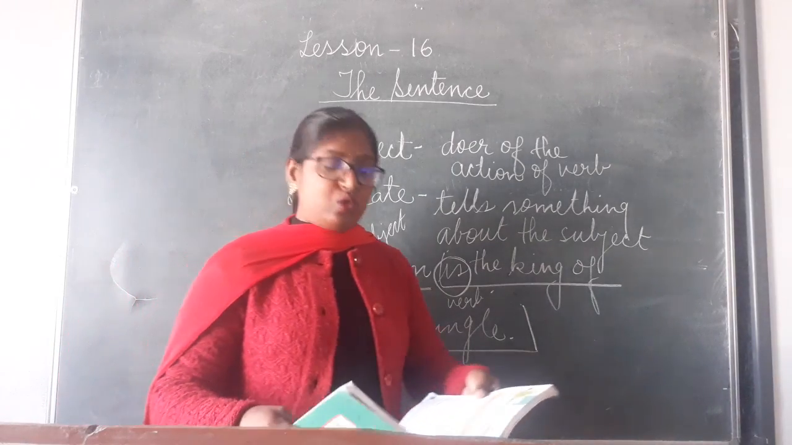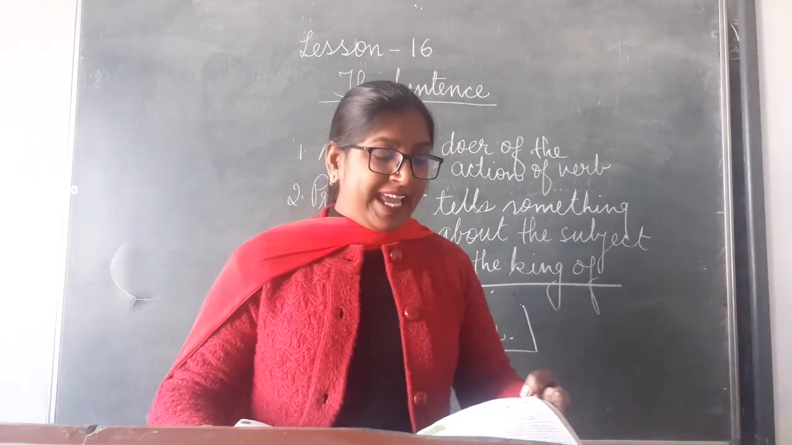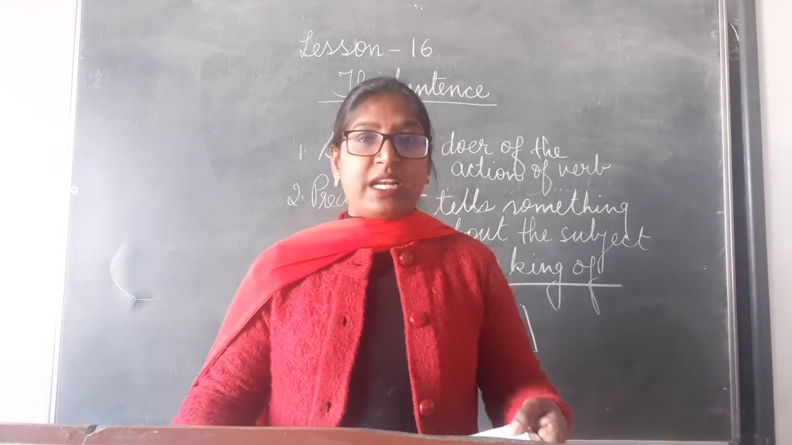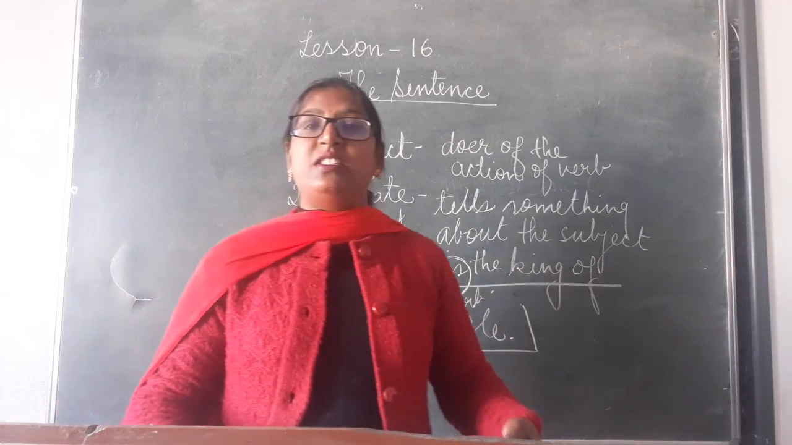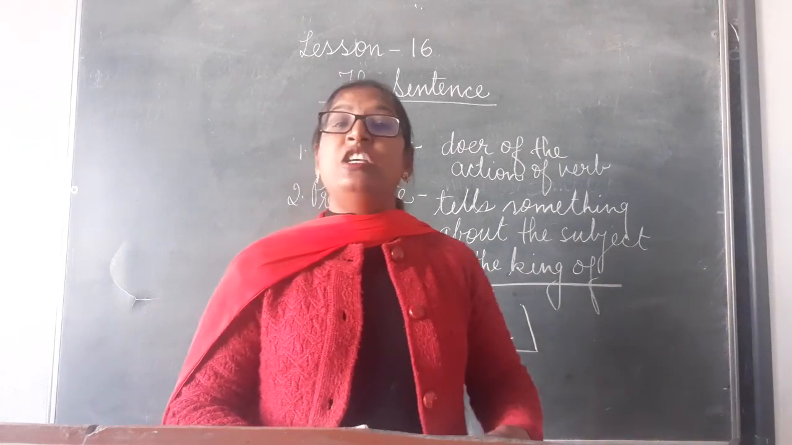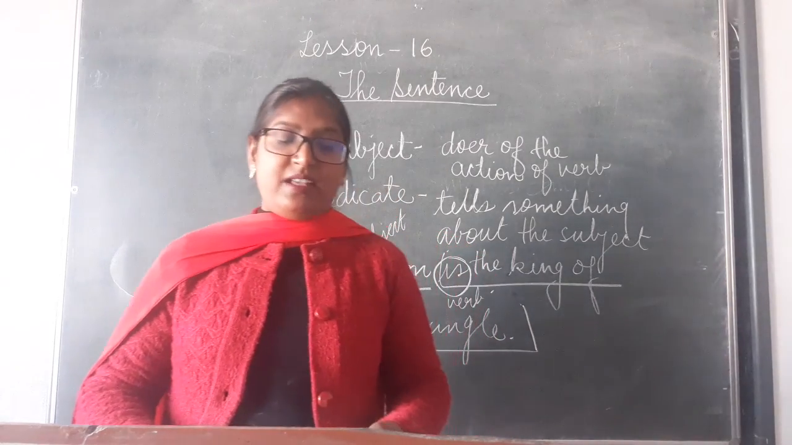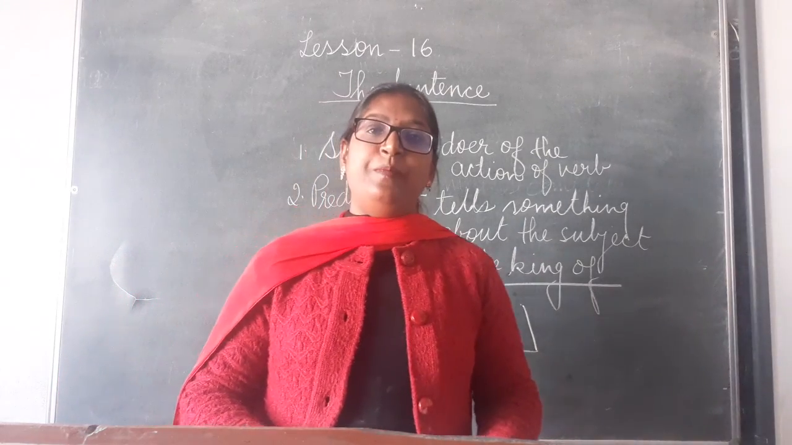Now dear children, go through this, and here on page number 146, the exercise is given. Circle the subject and underline the predicate in the following sentences. Try to do it by yourself, and in the next class, we'll study the next topic, that is the direct and indirect object. Thank you.